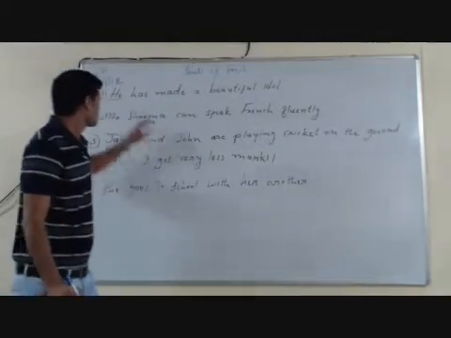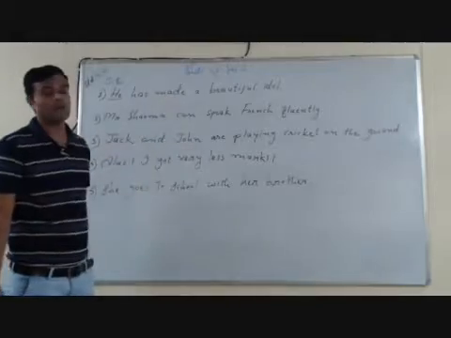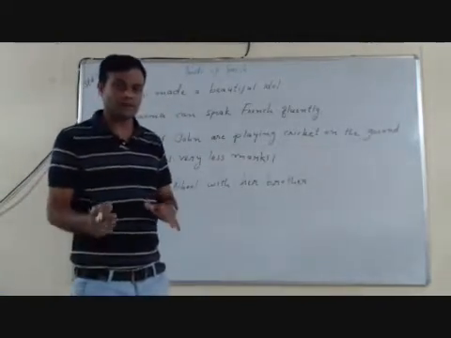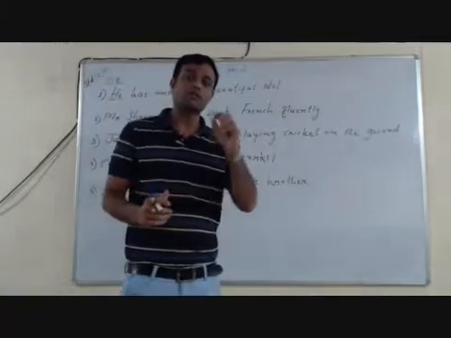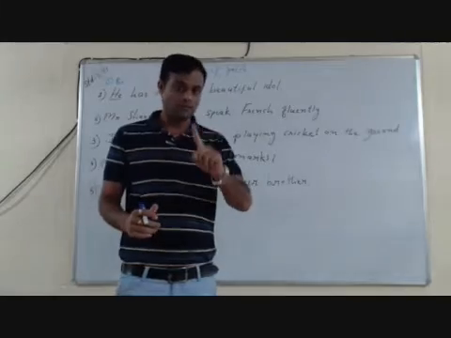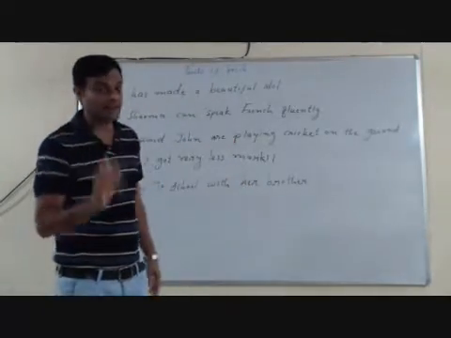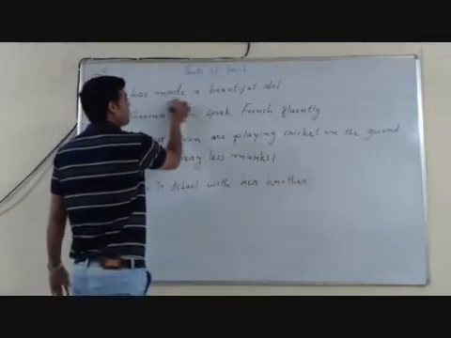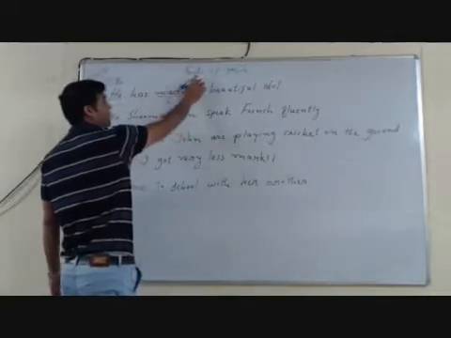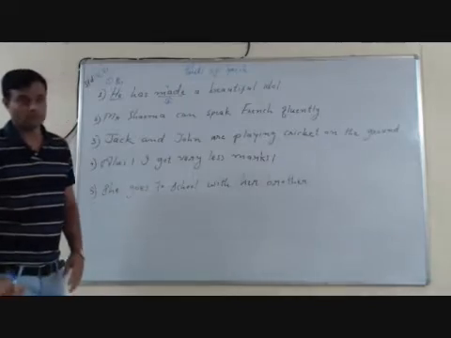Let's move. He has made a beautiful idol. Here made shows the action of making something. So the word which shows action, what is it called? The word which shows action, or an action word, is called a verb. So this is our part of speech, that is verb.